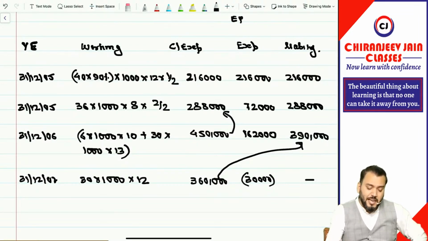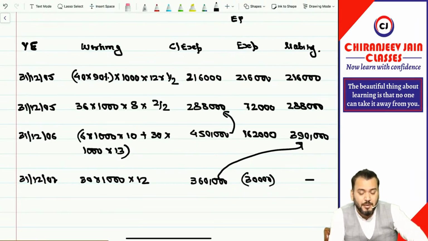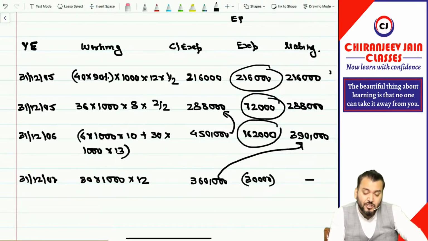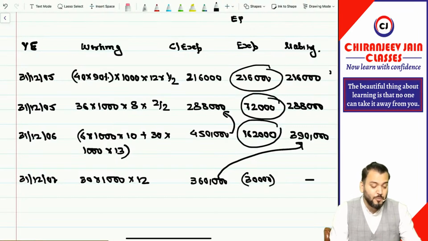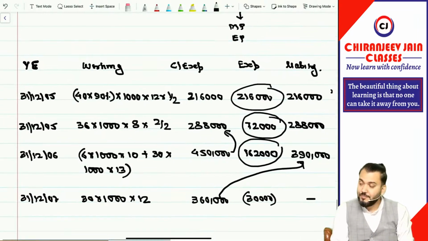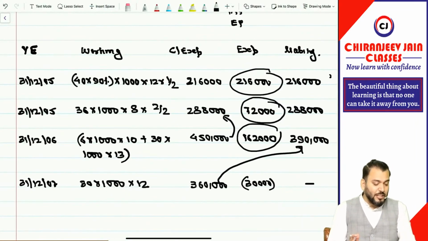Now, the journal entry is very simple. The first journal entry: employee benefit expense debit to SBP liability with this amount. Then again employee benefit expense debit to SBP liability with this amount. Then again the same. Then in this year only, SBP liability to bank with 60,000 also. Got it? We need to pay also. Then last, there is the reduction of expense: SBP liability to employee benefit expense. We reduce the liability, then paid: SBP liability to bank. How much? 3,60,000. This journal entry will be done. The journal entry for SAR is very simple. Only you can make a mistake in the calculation of expense. In this you need to be very much careful. Got it? Any doubt? Are you able to understand?